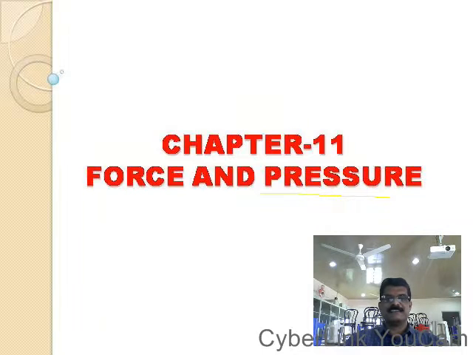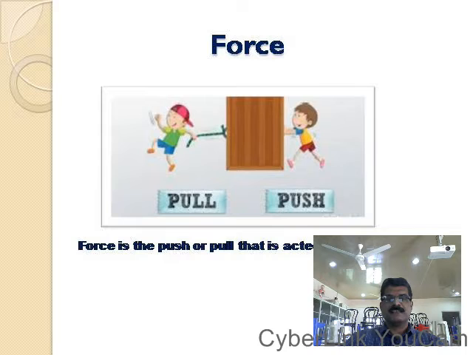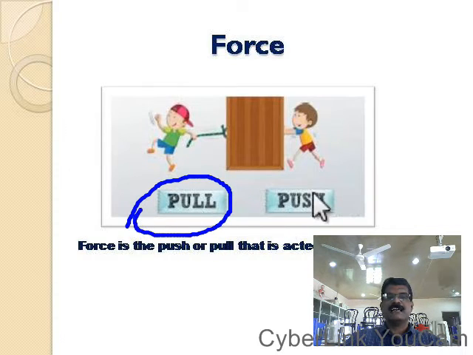Hello students, our next topic is force and pressure. Chapter number 11, the topic is force and pressure. All of you are familiar with the push and pull.